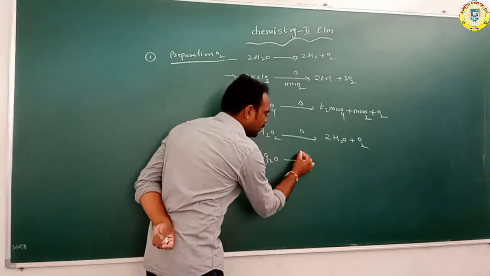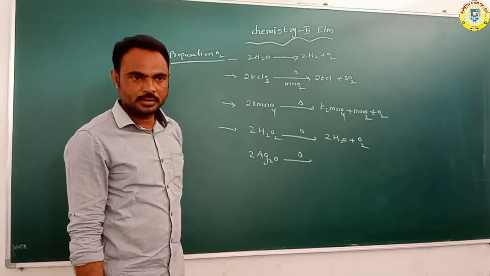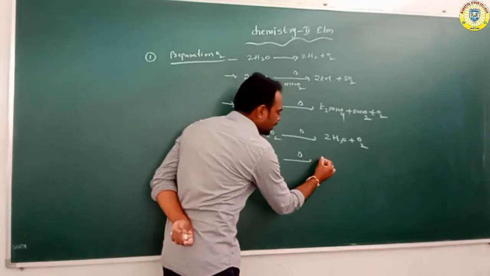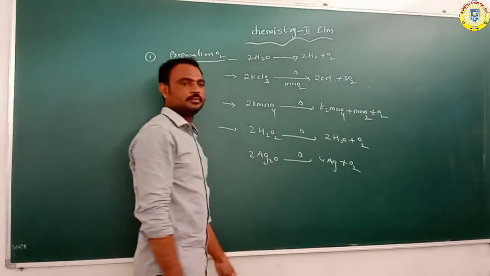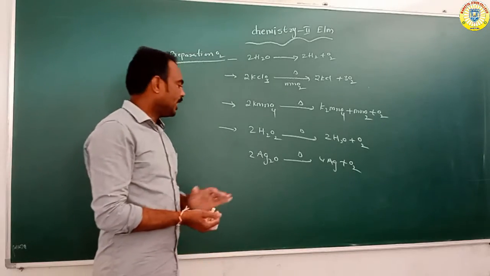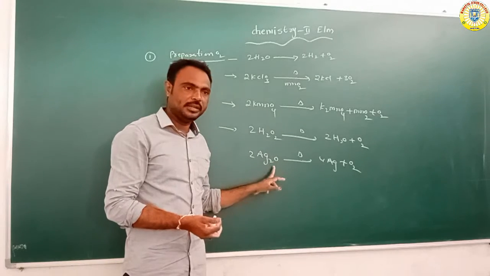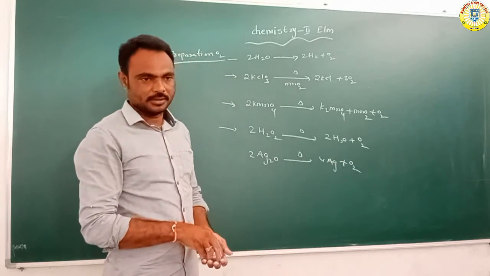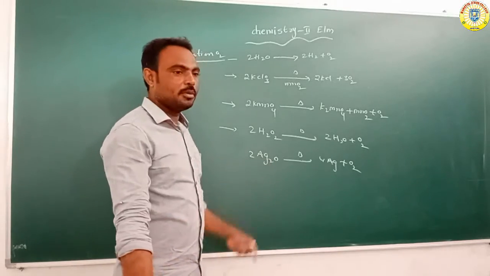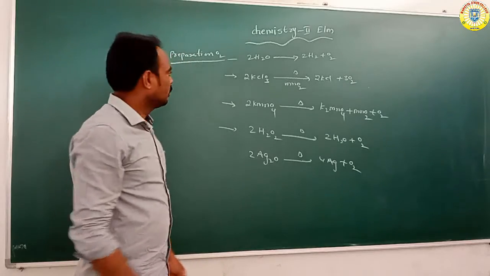When silver oxide is heated, or on decomposition of silver oxide, it forms silver and oxygen gas. So it is formed from silver oxide.